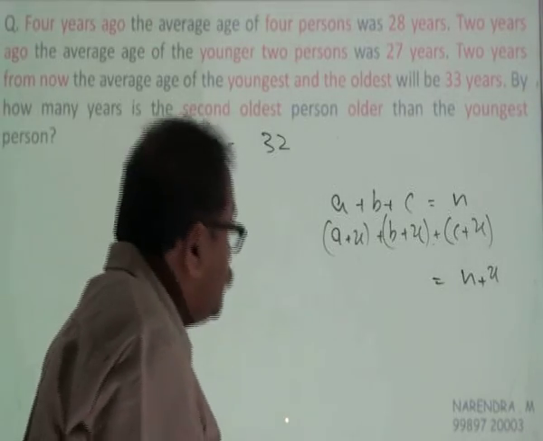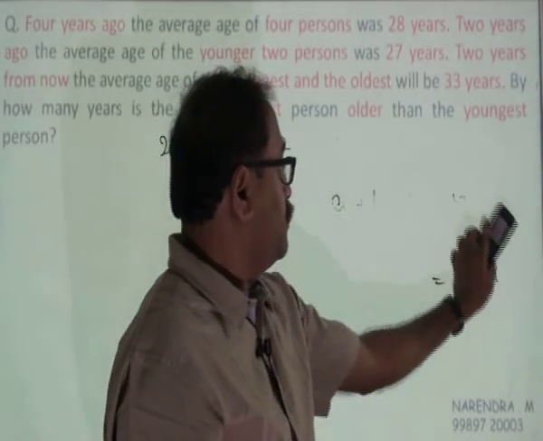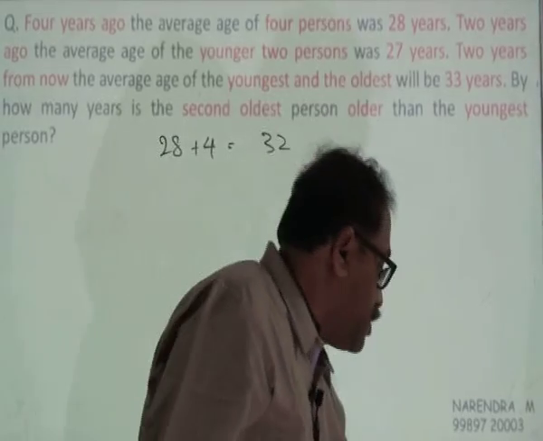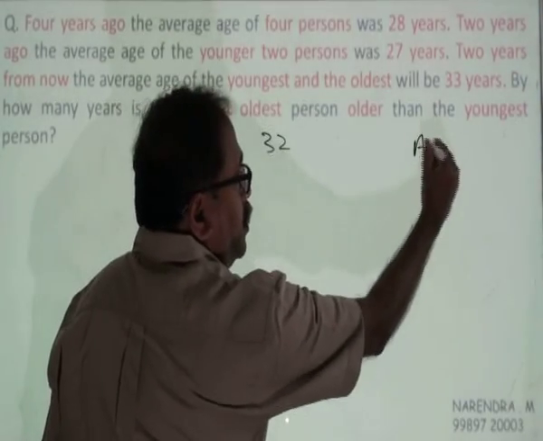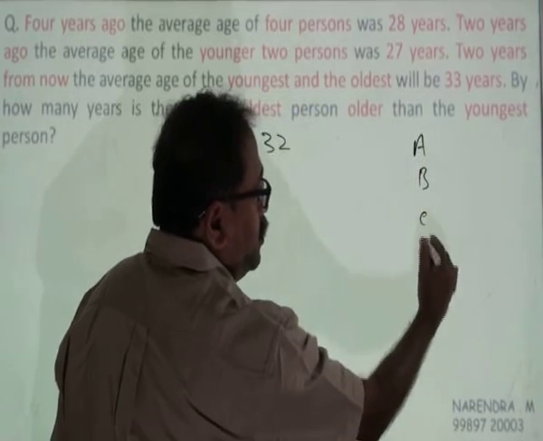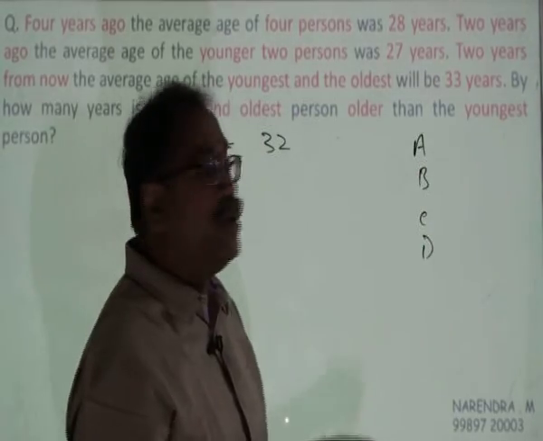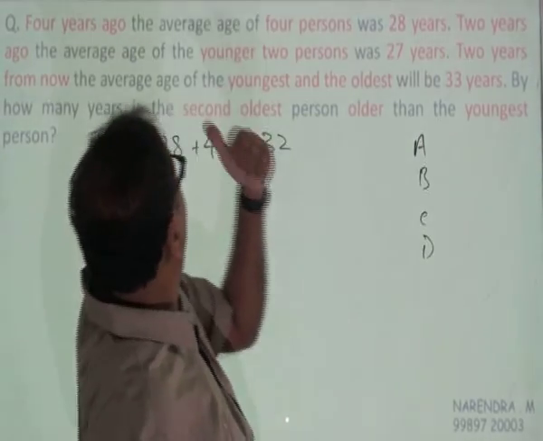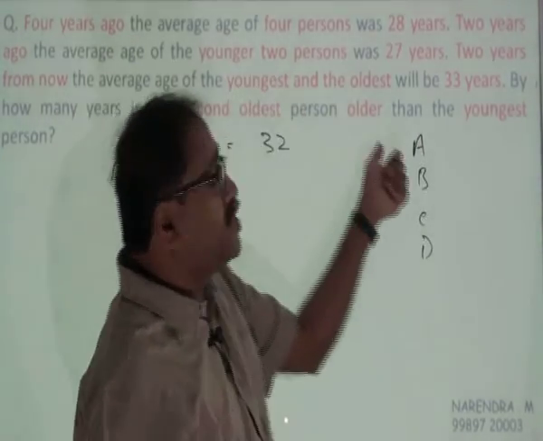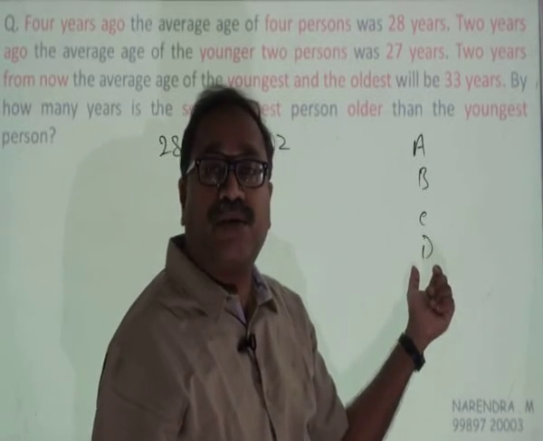And so given to us is, there are 4 persons A, B, C, D, where A is the eldest one and D is the youngest one.